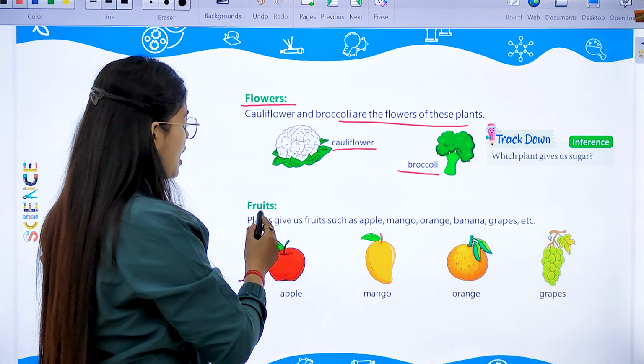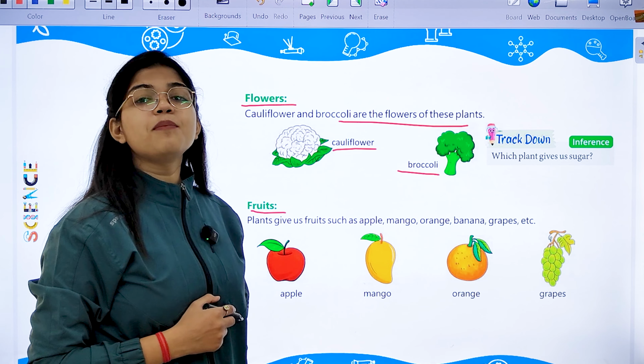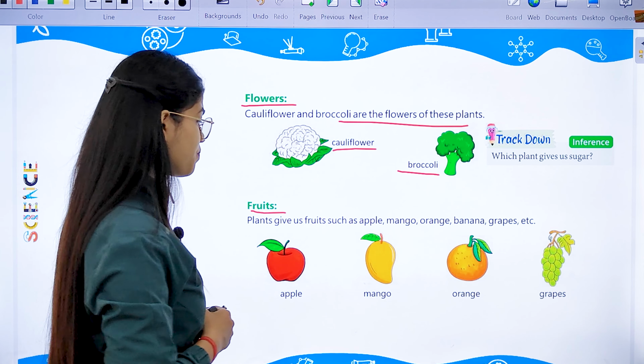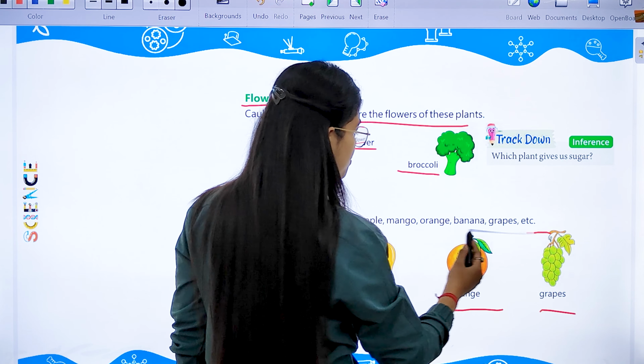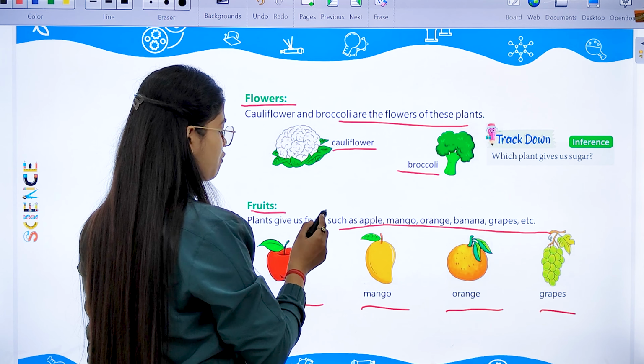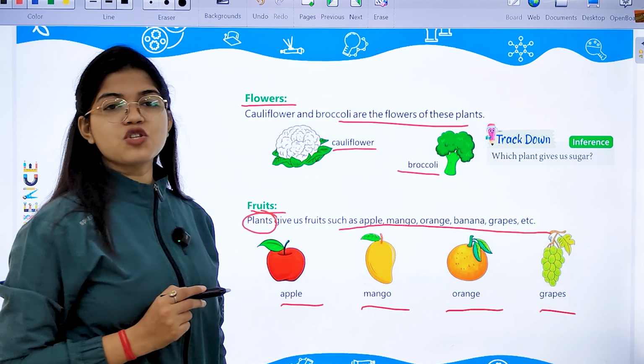Next, if we talk about fruits, as we all know, plants give us fruits also, such as apple, mango, orange, banana, grapes, etc. All these fruits are given to us by the plants and are eaten.